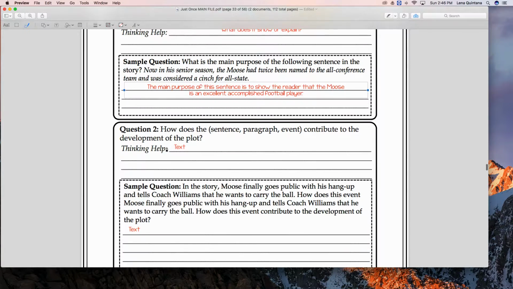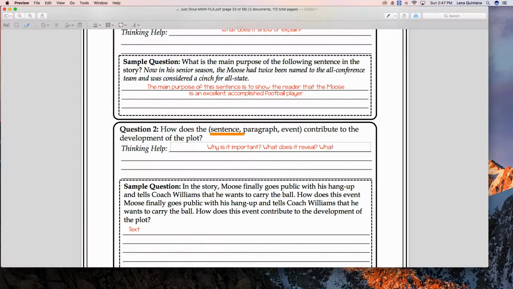Okay, and question 2, how does the sentence, we're going to use a sentence again, contribute to the development of the plot? Okay, so I'm going to give you some thinking help. Why is it important? That's what we're going to write here. This is what you want to ask yourself. So, why is it important? Okay. What does it reveal? Okay. And what happens as a result?